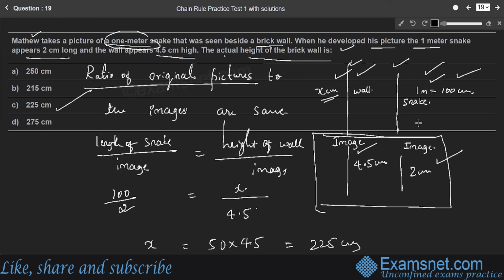Here, the simple logic is, as he gets the images of wall and snake in the same picture, the ratio of their original things given to their respective images are same, right? Therefore, actual height of the brick is 225 centimeter.